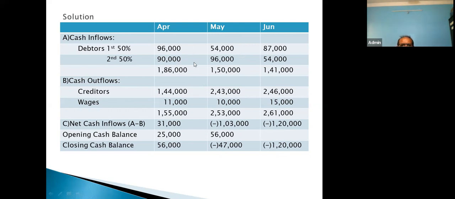Now here, let me conclude. In the month of April, the company is having 56,000 surplus cash, that is closing cash. But in the month of May, the company will have to arrange 47,000 cash. For the month of June, the company will have to arrange 1,20,000 cash. So this way, we can give the solution to the top management.